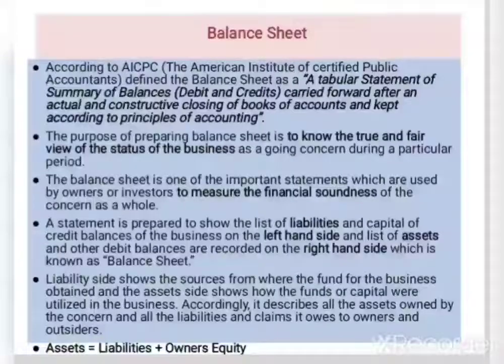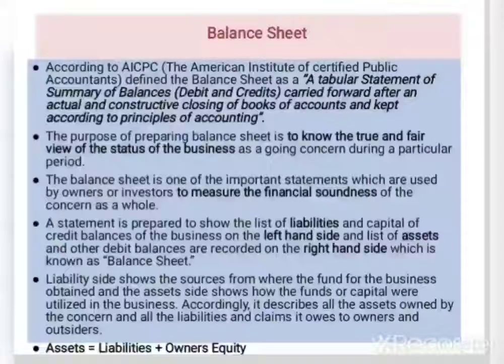From the definition itself, it is clear that it is a tabular statement, where the statement is made in a table. All the summary of debit and credit balances will be brought from the trial balance and carried forward after an actual and constructive closing of books of account.